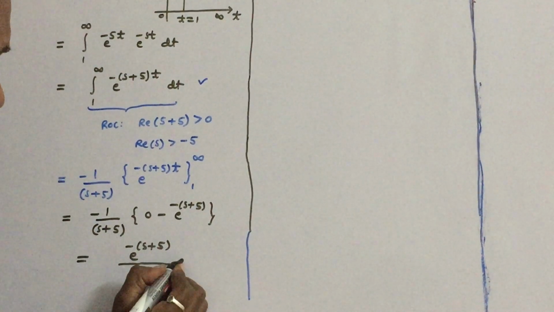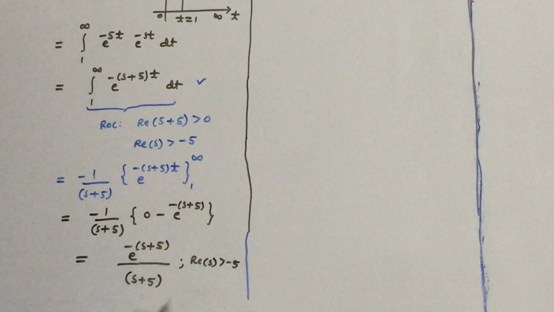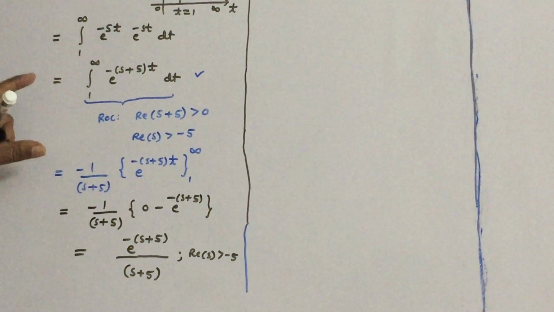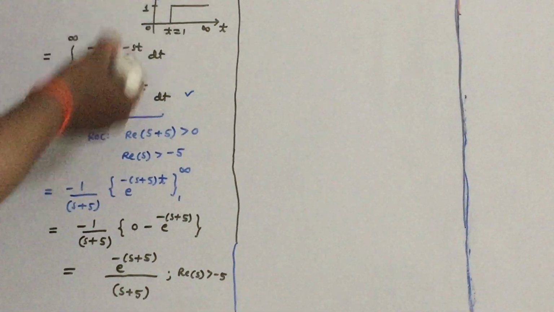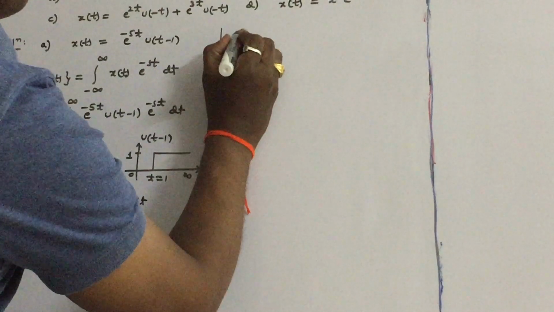So what is the region of convergence? The region of convergence is real of s greater than minus 5. So this is the answer for this first simple question, just substituting in the definition of the bilateral Laplace transform. Let us see the next example, number 2.